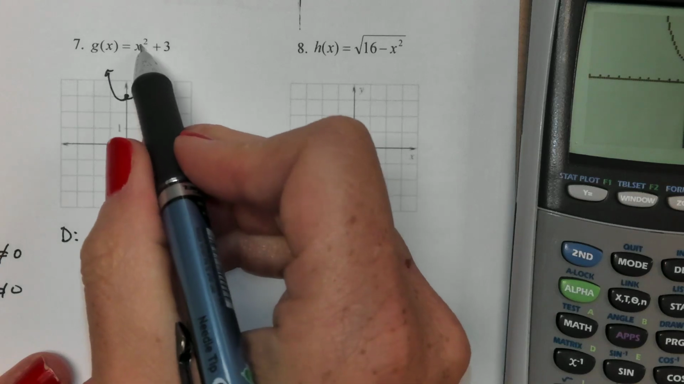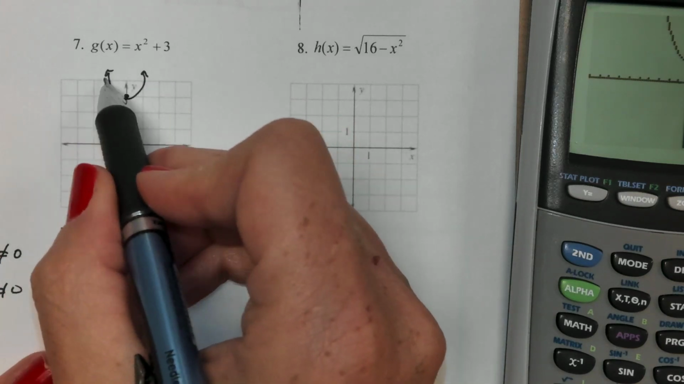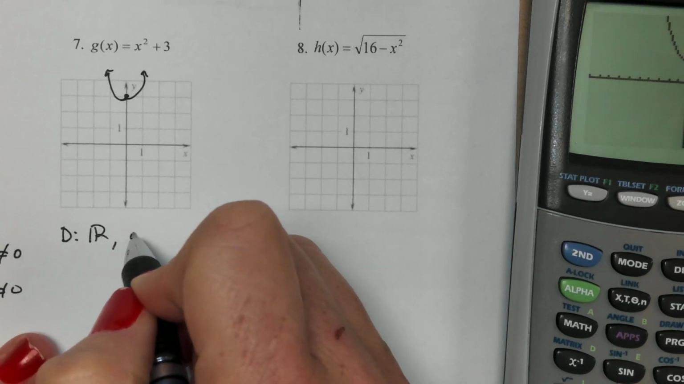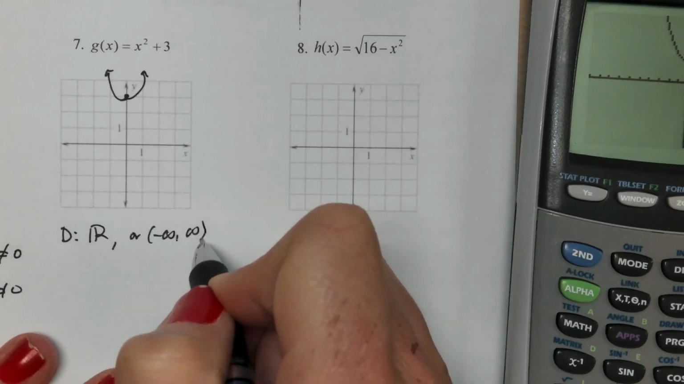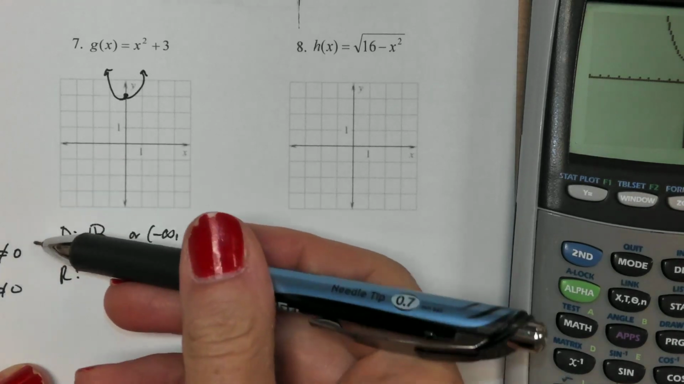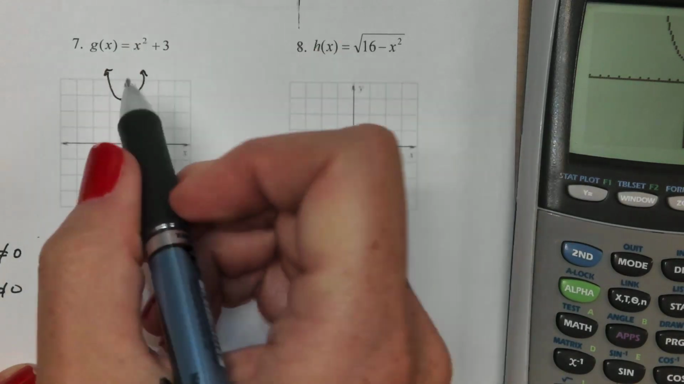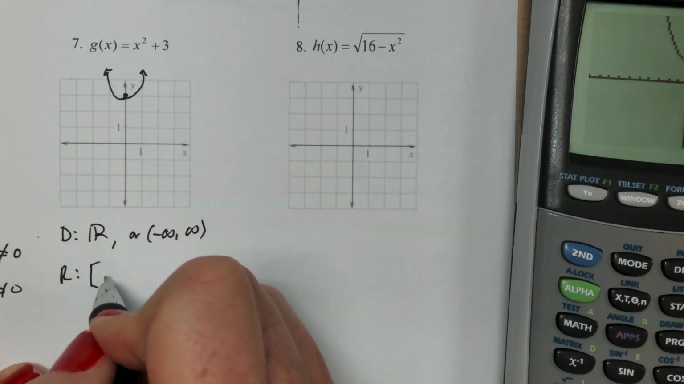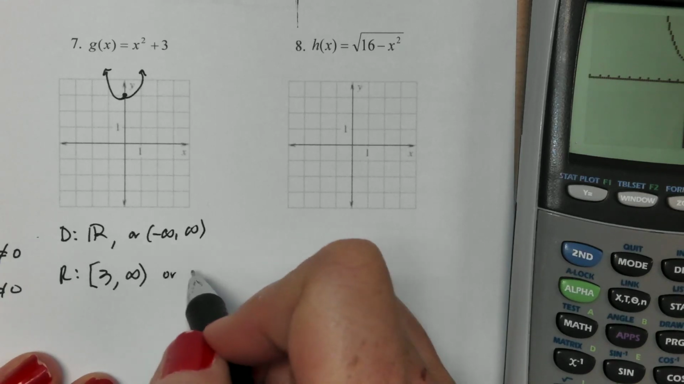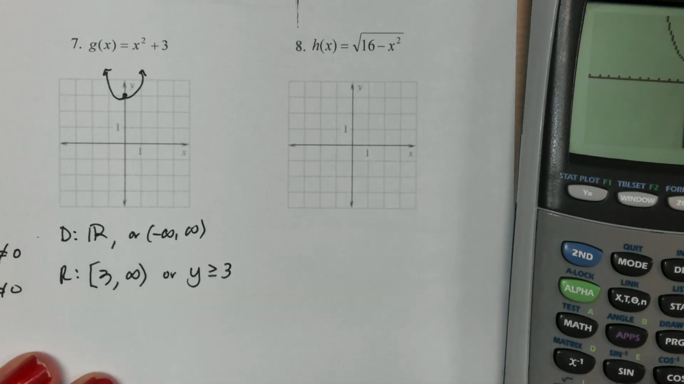Domain is what can I plug in there, or what are my x values. This goes up and out forever in both directions, so we are all real numbers, or negative infinity to infinity. That would work. Your range, the lowest y value you have actually starts at 3, and that's an included value, and it goes to infinity. So that would work, or you could write y as everything greater than or equal to 3.